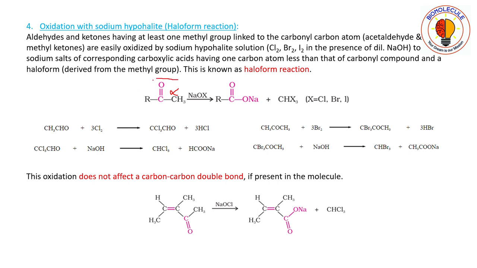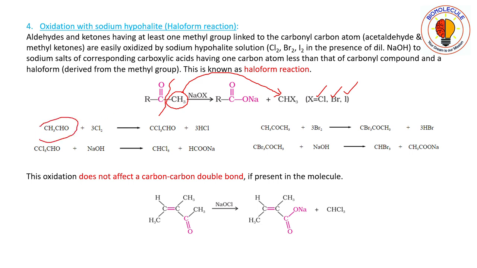So this kind of molecule undergoes an oxidation reaction with sodium hypohalite to give the corresponding acid and a haloform. So where is this haloform coming from? This haloform is coming from this alpha methyl group. If you break this one, this alpha methyl group will give you the haloform. It may be chloroform, bromoform, or iodoform. See here how this reaction is taking place.